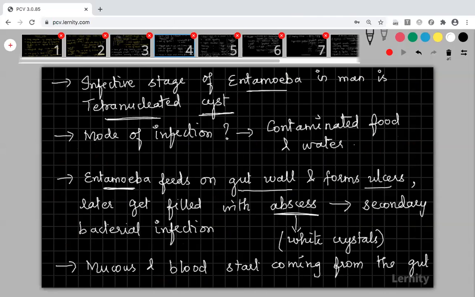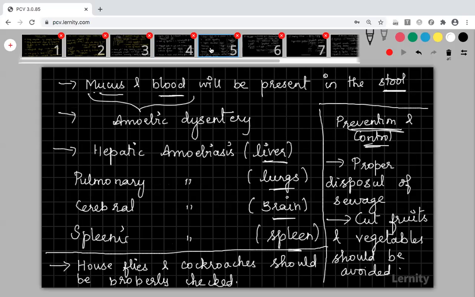Symptoms of amoebiasis. There will be dysentery. That is what I told you. Mucus and blood will be passed in your stools. Severe abdominal pain will be there. Stomach upset. All those are symptoms of amoebiasis. Fifth slide. This is fifth one.